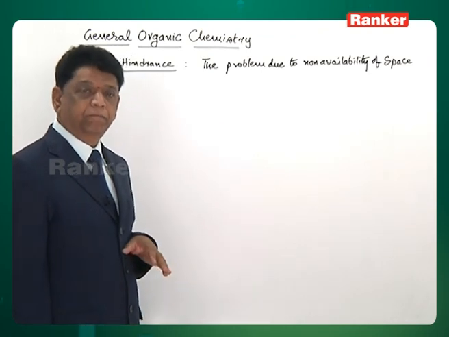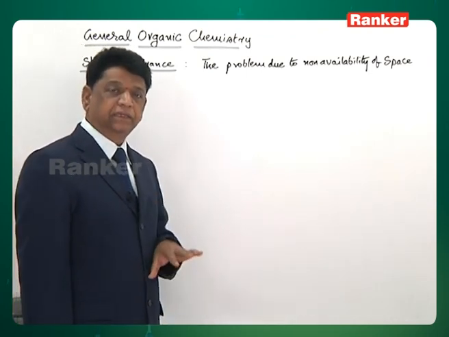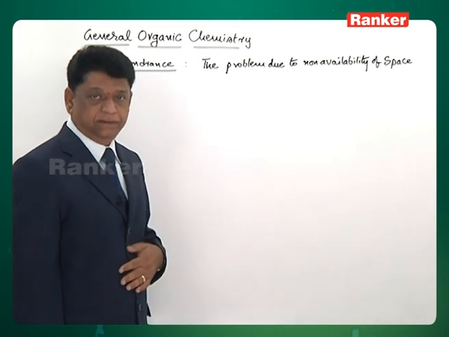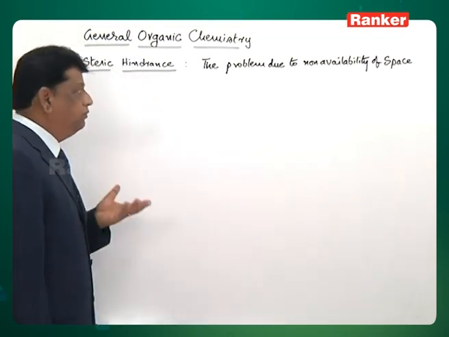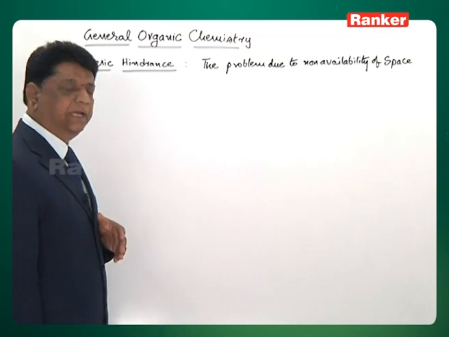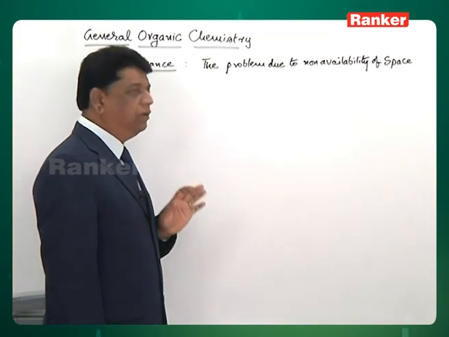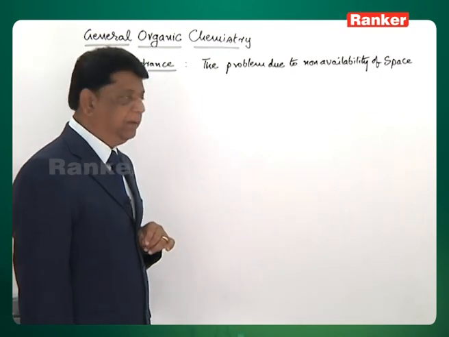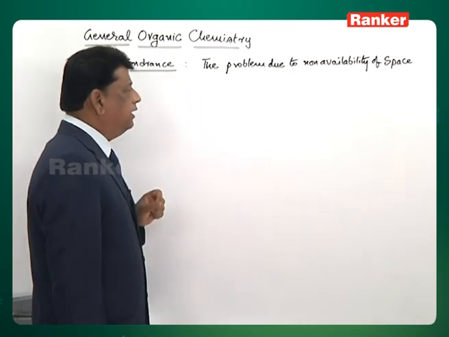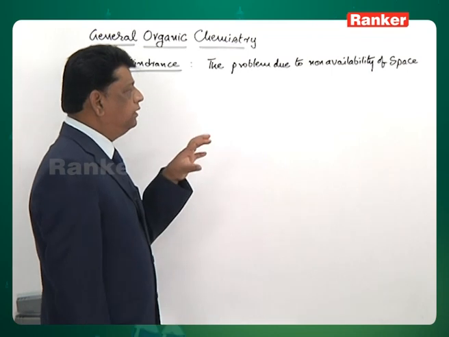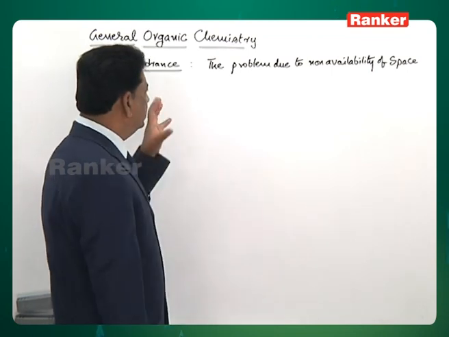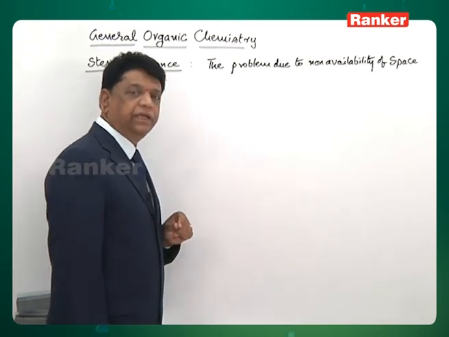Sometimes, instead of that reaction, some other reaction takes place, that is, the reaction is diverted. All this phenomenon, whenever you observe it just because of the non-availability of space, is known as steric hindrance.